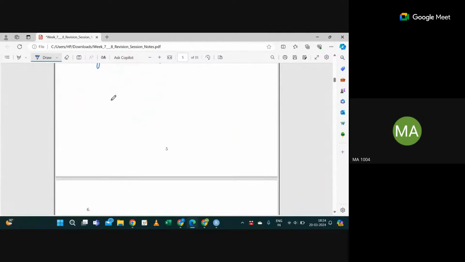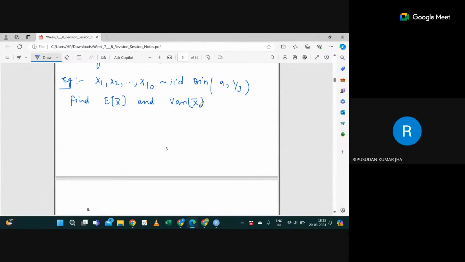For example, let me do a quick example. Suppose x1, x2 up to x10 are IID from a binomial, let's say 9 comma 1 by 3. This is the X. Everyone has pen and paper right now? I'm giving you 2 minutes. Just tell me what will be the expectation of x bar and what will be the variance of x bar.